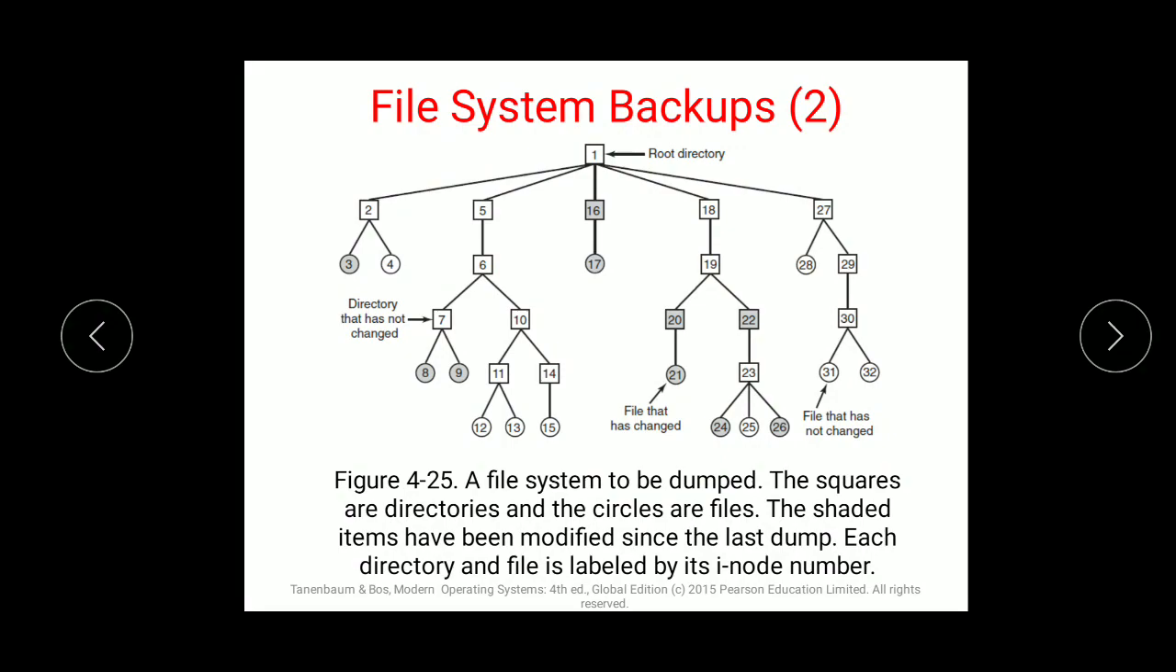Thus in a logical dump, the dump tape gets a sequence of carefully identified directories and files, which makes it simple to reinstate a specific file or directory upon demand.